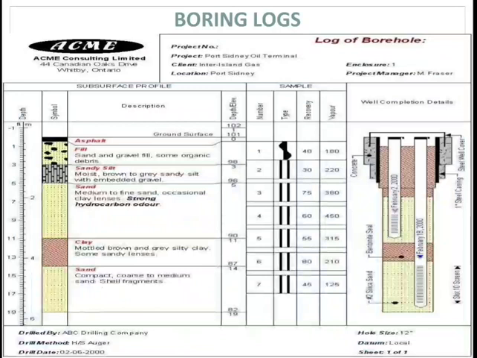Next is boring logs. Normally, the information on subsurface condition obtained from the boring operation is usually presented in the form of a boring record, commonly known as a boring log.